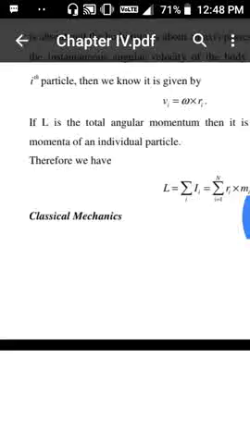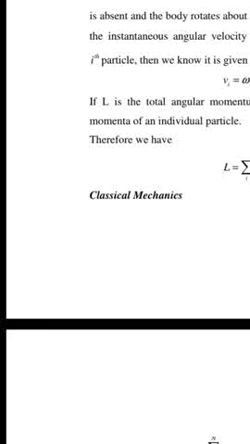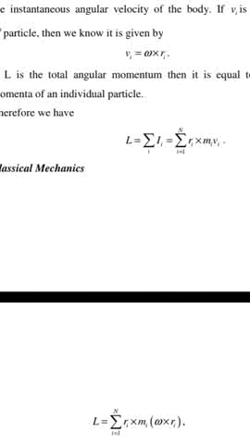If L is the total angular momentum, then it is equal to the sum of the angular momenta of the individual particles. Therefore, L = Σ r_i × m_i v_i, so L = Σ r_i × m_i (ω × r_i), that is, L = Σ m_i r_i × (ω × r_i).